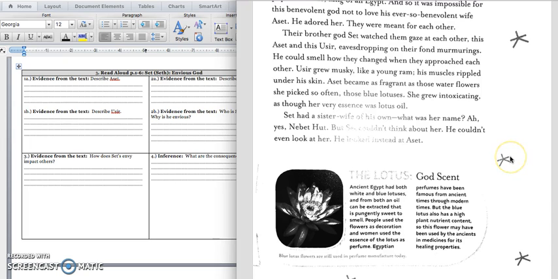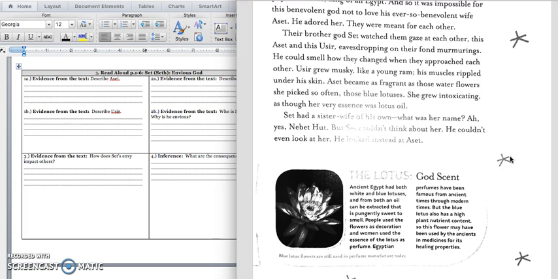Their brother god Set watched them gaze at each other, this Aset and Usher, eavesdropping on their fond murmurings. He could smell how they changed when they approached each other. Usher grew musky like a young ram. His muscles rippled under his skin. Aset became as fragrant as the water flowers she so often picked, those blue lotuses. She grew intoxicating as though her very essence was lotus oil.